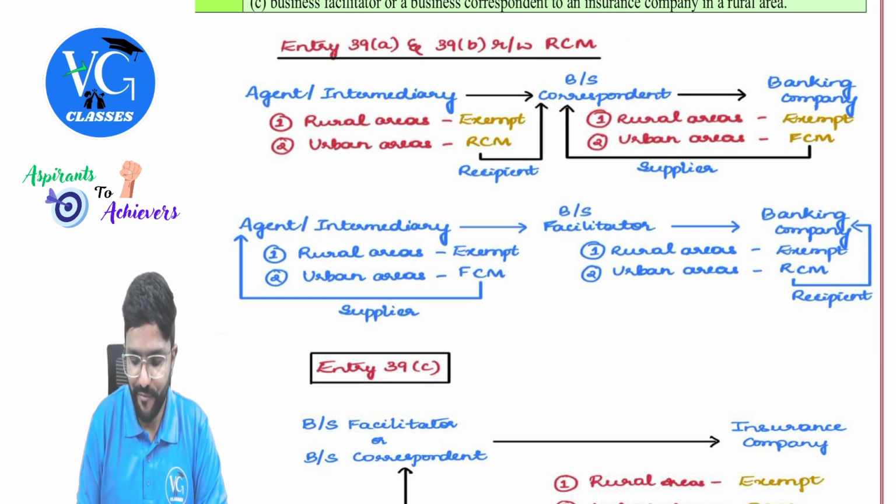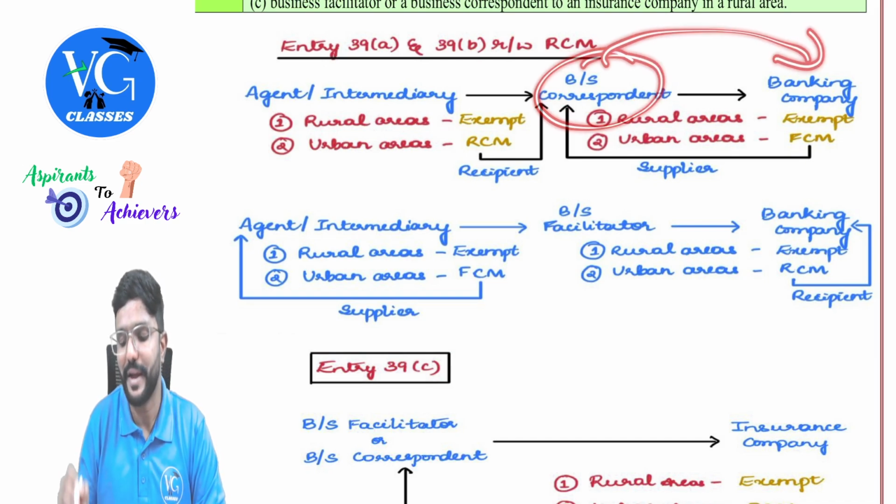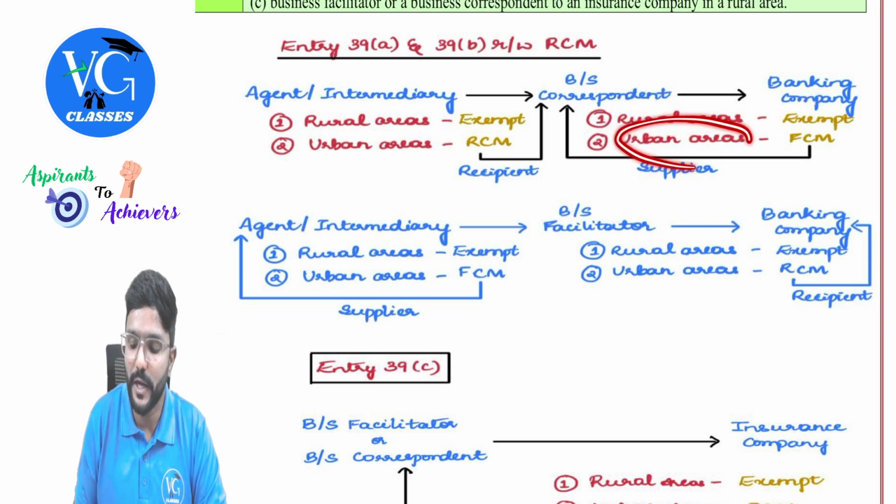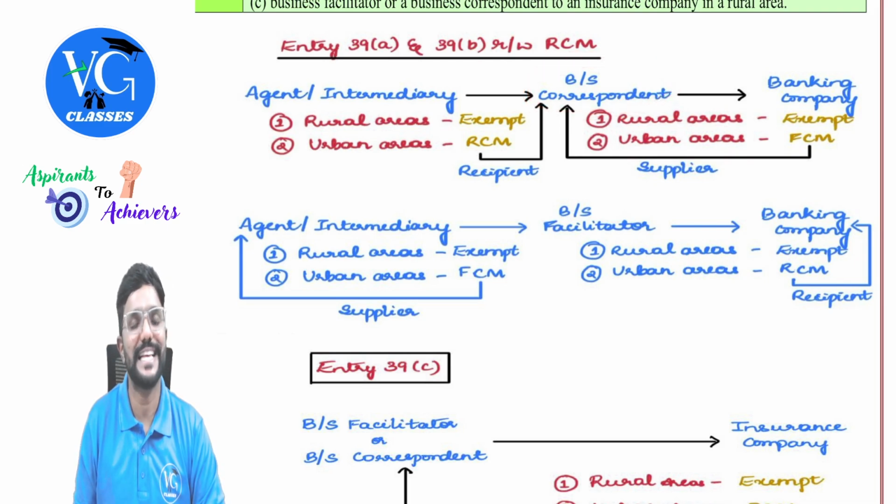Okay, sir. So if business correspondent is providing services to a banking company with respect to rural area branch, it is exempt. If it is with respect to urban area branch, it is taxable. But under FCM, business correspondent has to pay GST because it is nowhere connected in RCM, guys. This part is not covered in RCM.